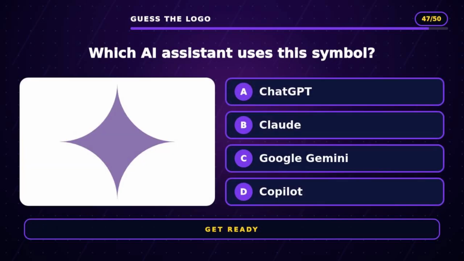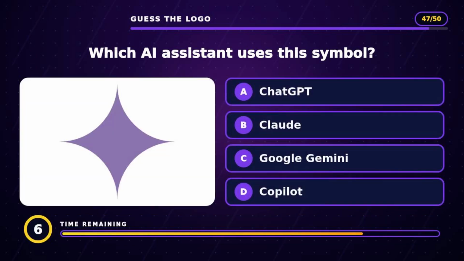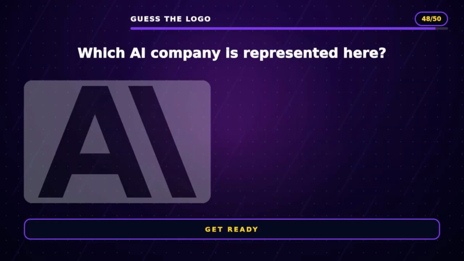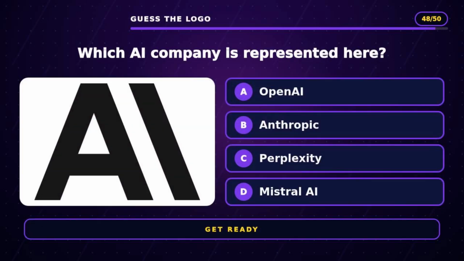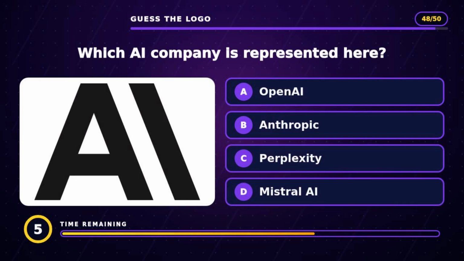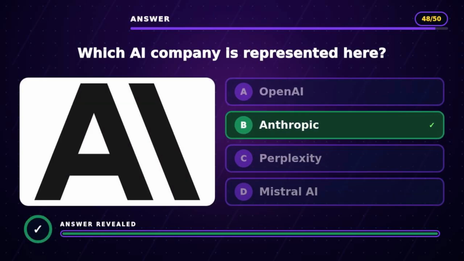Question 47. Which AI assistant uses this symbol? The answer is C, Google Gemini. Question 48. Which AI company is represented here? The answer is B, Anthropic.